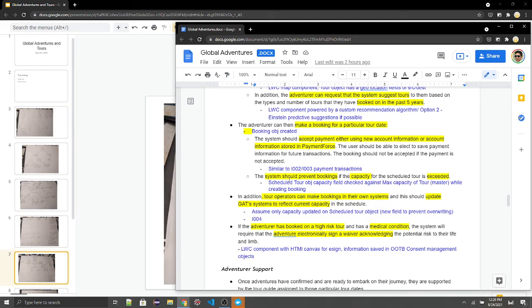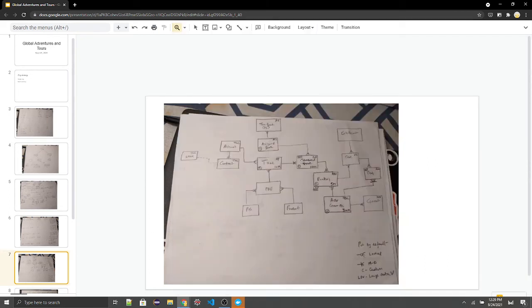Next, the tour operators can make bookings on their own, and this should update the CAT systems to reflect current capacity. So in this case, what we are saying here is that we are making an assumption that the tour operators, although they are booking new customers on their side, they are just sending the capacity, like how many customers they are booked, and not the actual customers. So this capacity that they have booked on their site will basically update it on the scheduled tour object, which is our junction object on a different field.